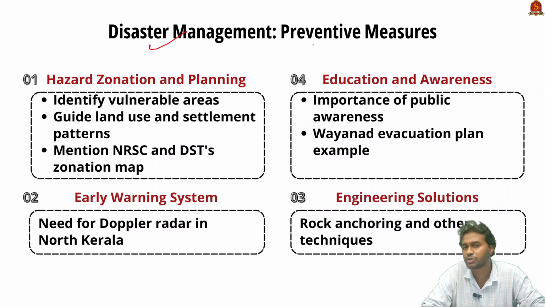We can take two kinds of measures in regard to landslides. The first is preventive measures, and the second is responsive or rescue measures. First we are going to see the preventive measures. The preventive measures include hazard zonation and planning. It will help in identifying vulnerable regions and also guide land use and settlement planning patterns.